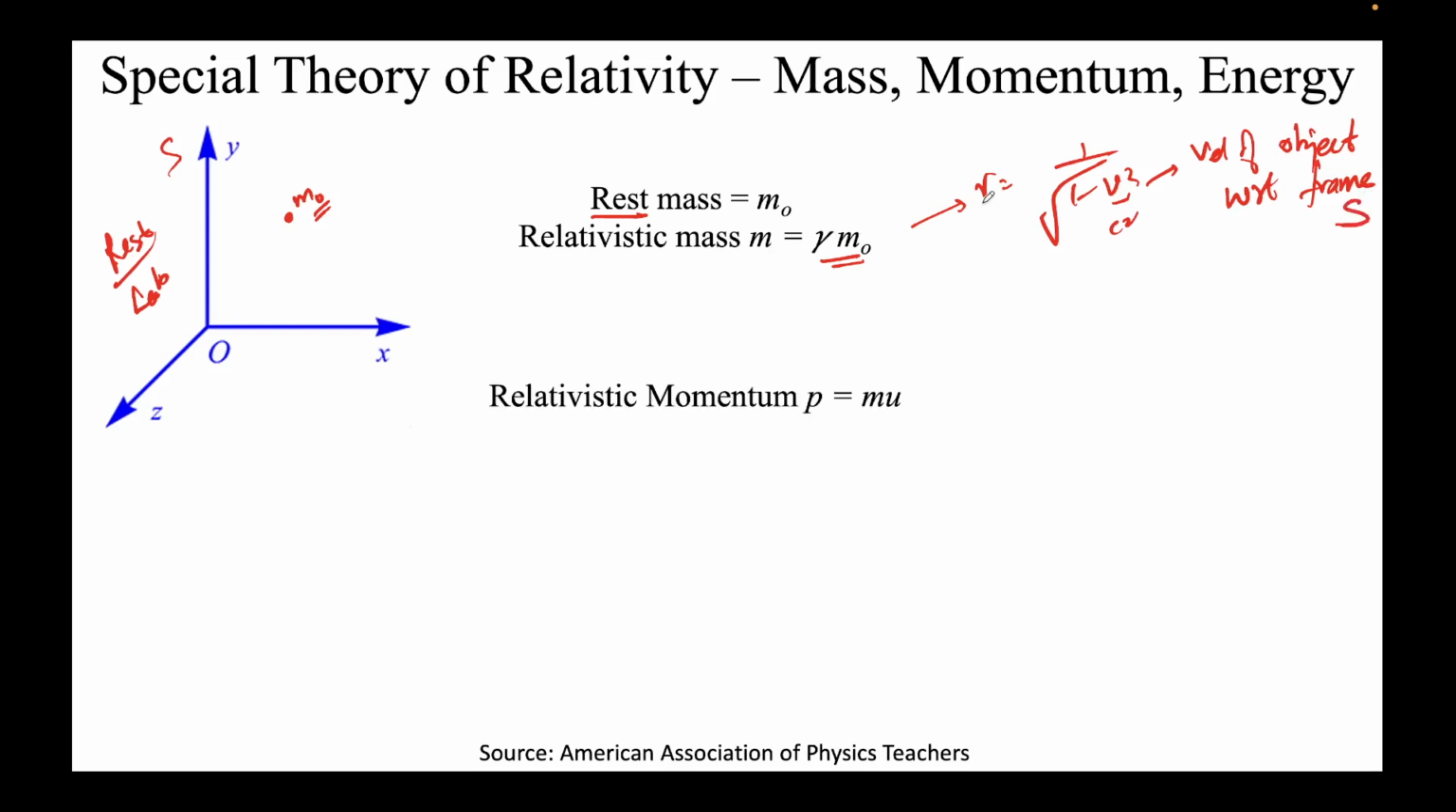Similarly, if we know mass, we know from our high school physics that momentum is mass times velocity. The question is, in case of relativistic momentum, which velocity?